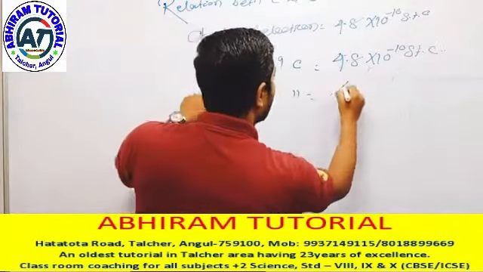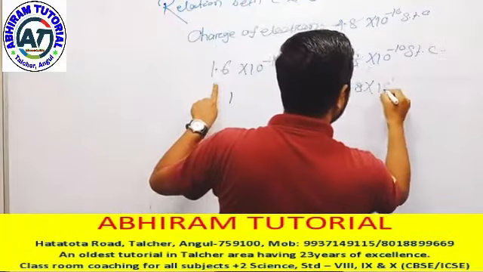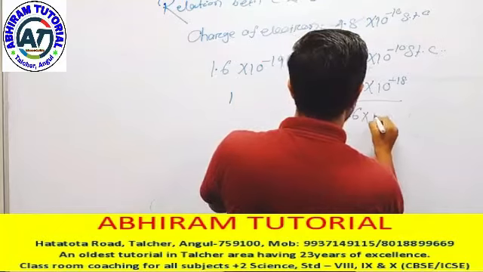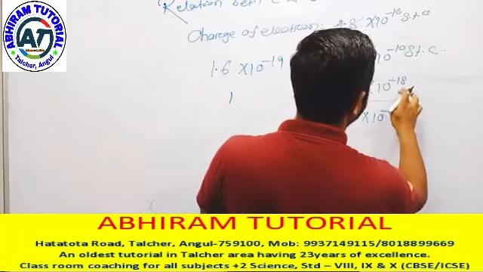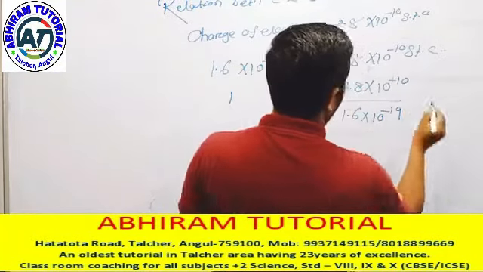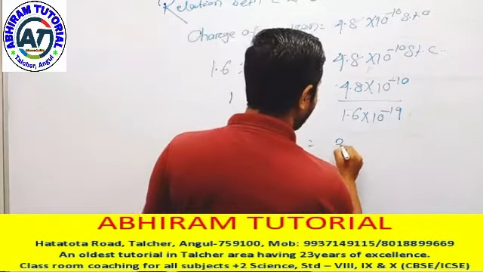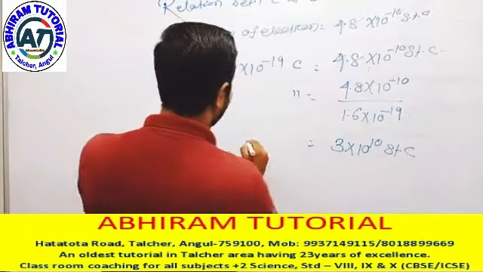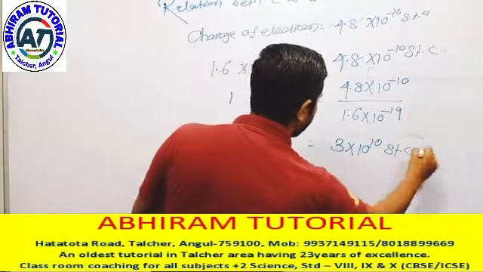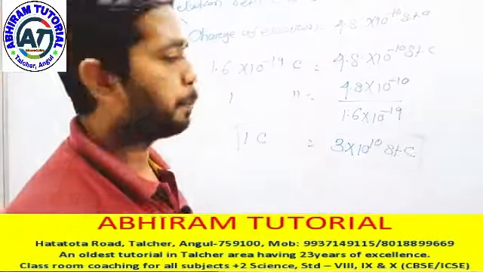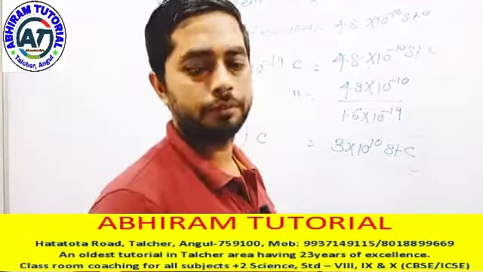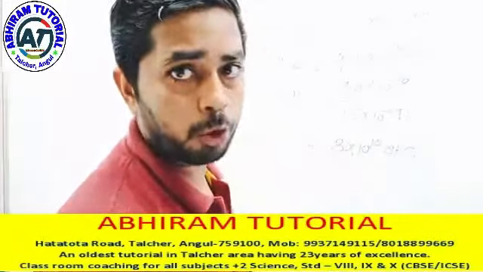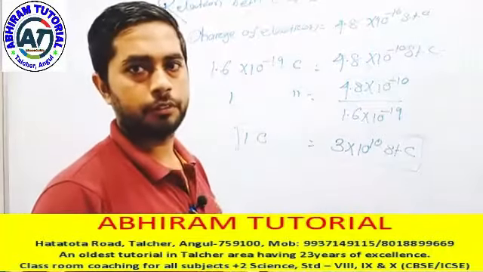1.6 into 10 to the minus 19 coulomb equals 4.8 into 10 to the minus 10 statcoulomb. So 1 coulomb equals 4.8 into 10 to the minus 10 by 1.6 into 10 to the power minus 19. The answer is 3 into 10 to the power 9 statcoulomb. So this is the relation. Have you any doubts?